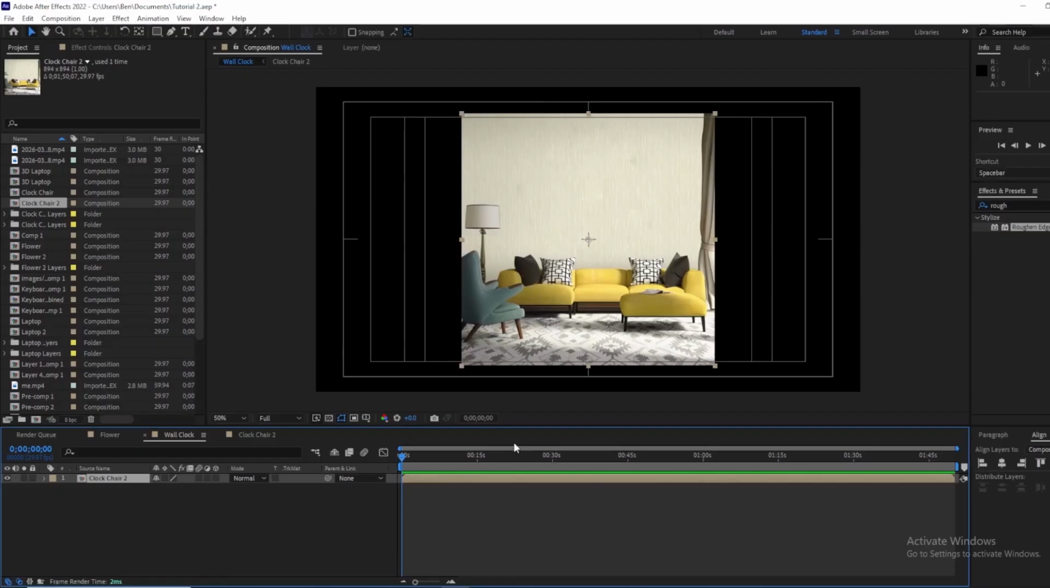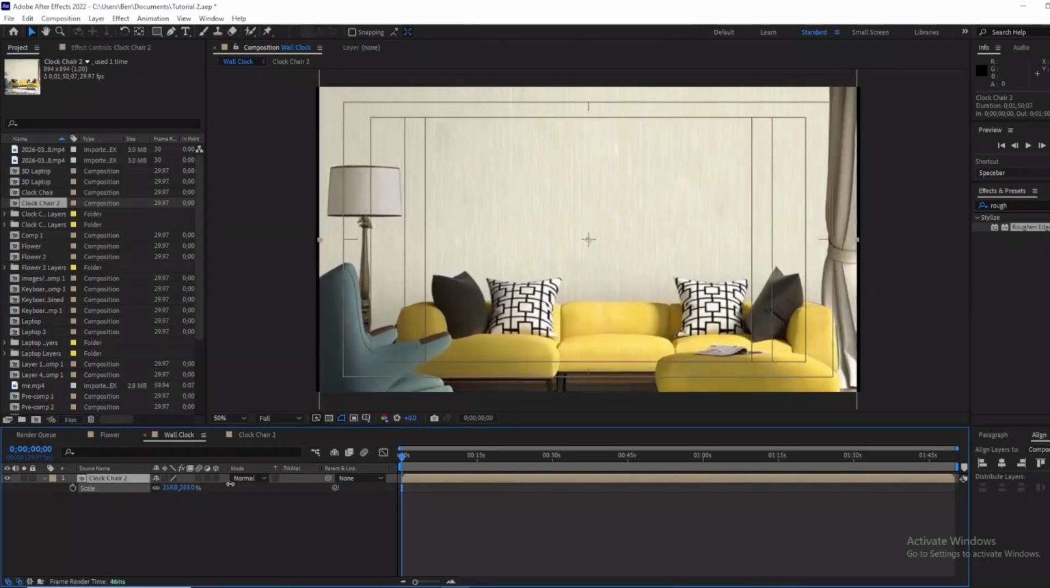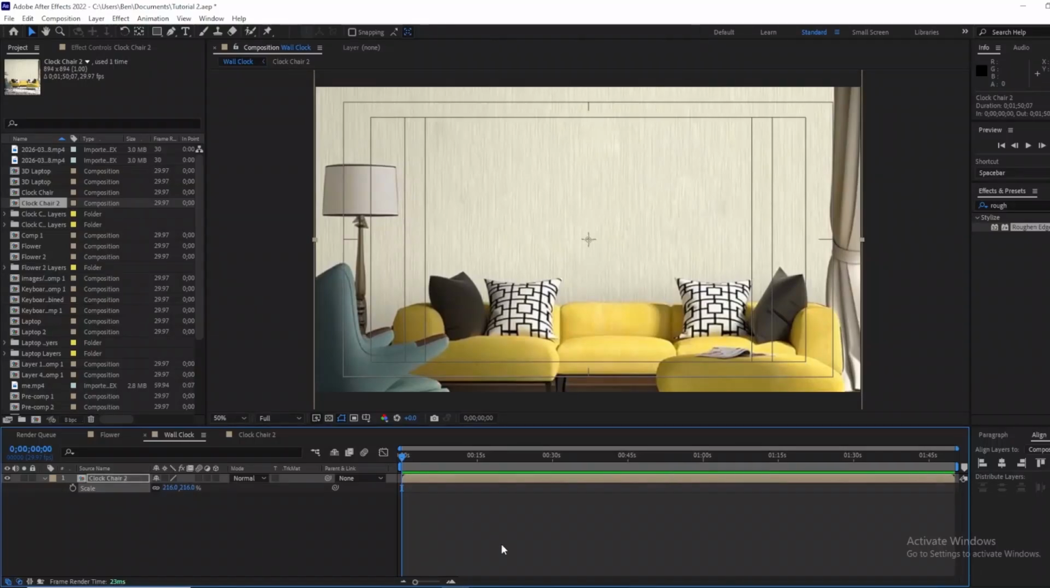Next thing I'll do now, I want to scale this thing up. I want it to fill the screen. So let's scale it up.